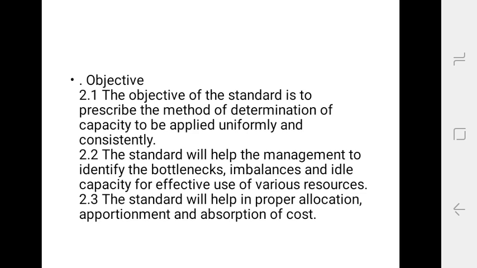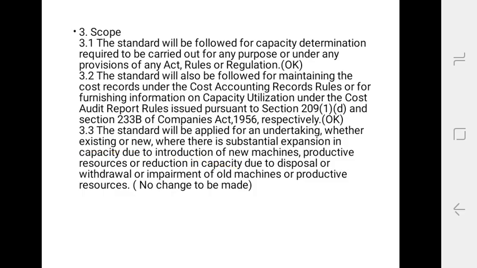After that, I will tell you the objectives, in which first, the objective of the standard is to prescribe the method of determination of capacity to be applied uniformly and consistently. Then next one is that the standard will help the management to identify the bottleneck, imbalance and idle capacity for the effective use of various resources.